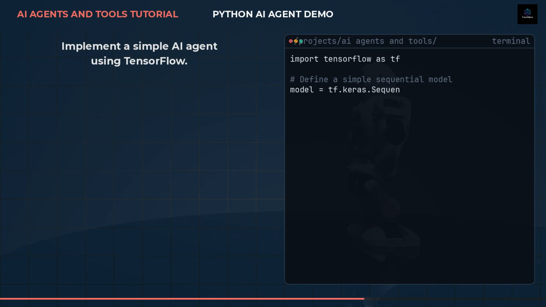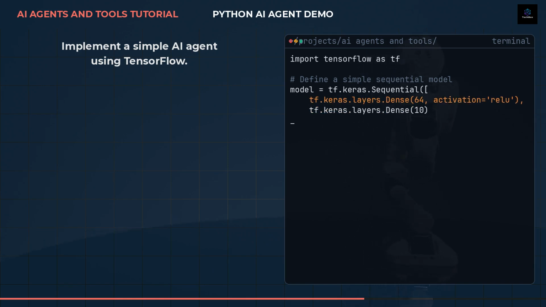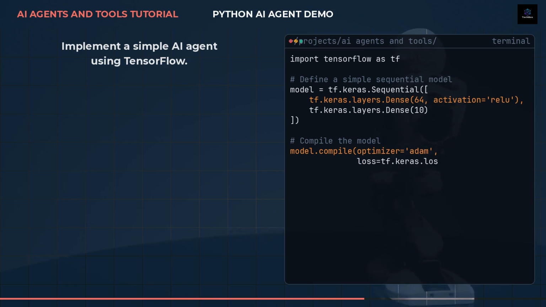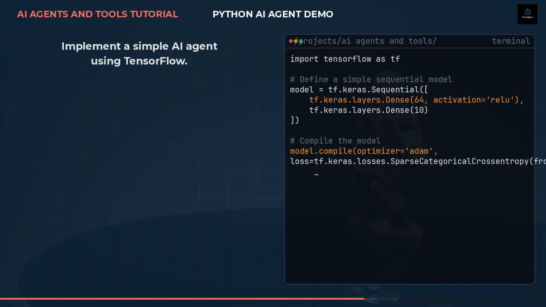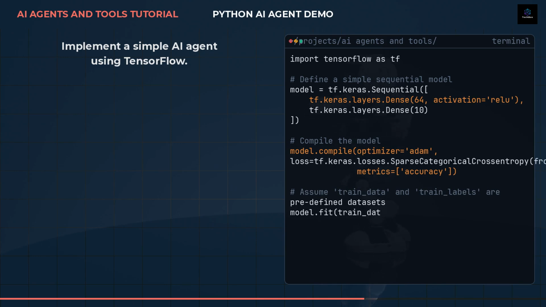Building on the core architecture of AI agents, let's explore a practical example. We'll demonstrate how to implement a basic AI agent using TensorFlow. First, we define a simple sequential model with layers to process data and make predictions. Here, we utilize a dense layer followed by an output layer, and compile the model with an Adam optimizer. By training this model on a sample dataset, the agent can learn to classify data accurately. This hands-on approach exemplifies the practical adaptability and learning capabilities of AI agents.